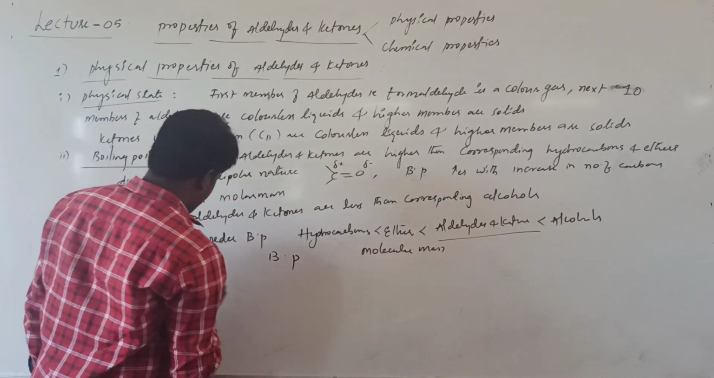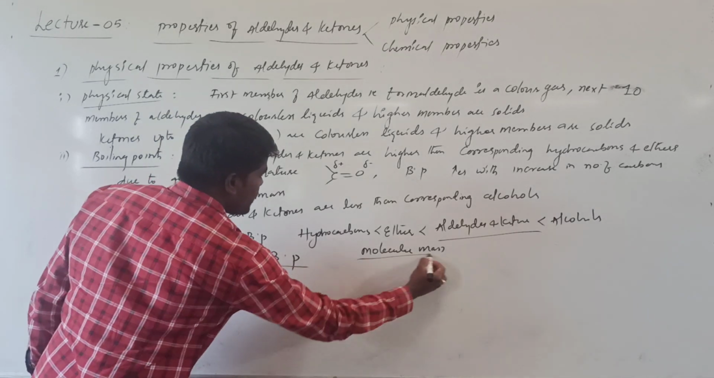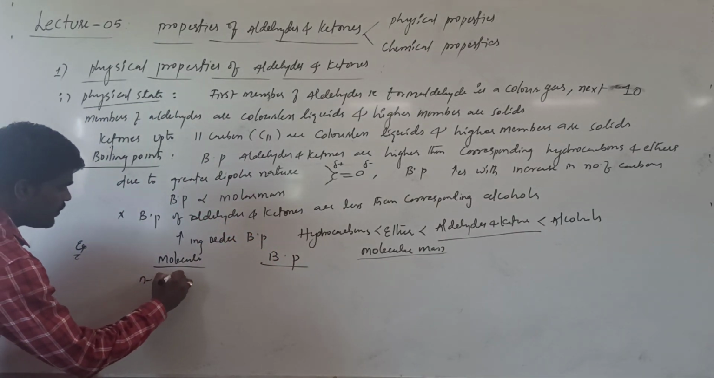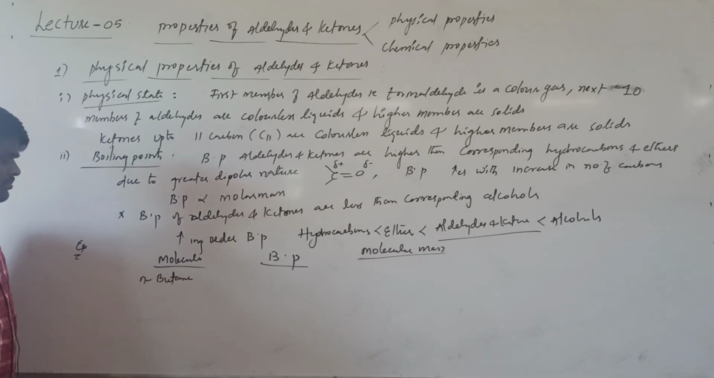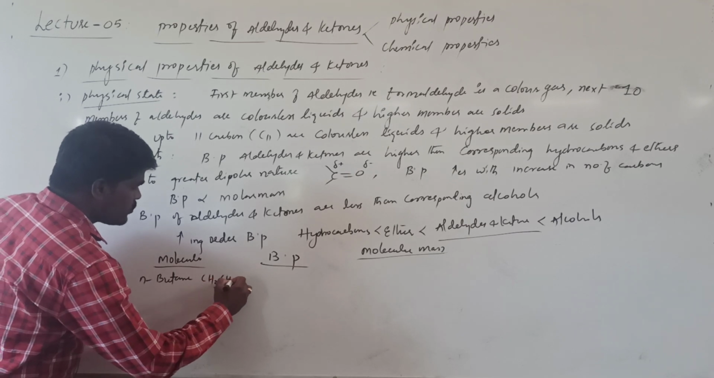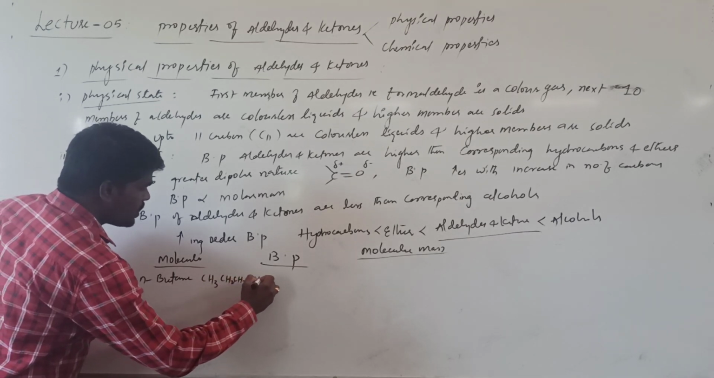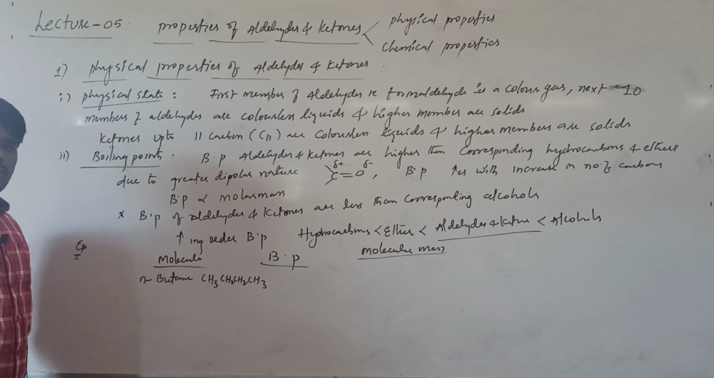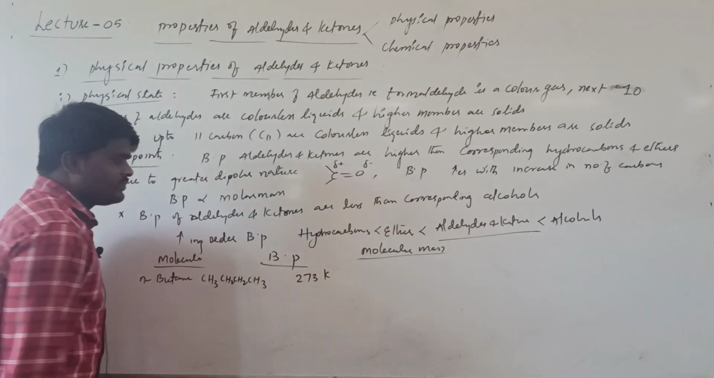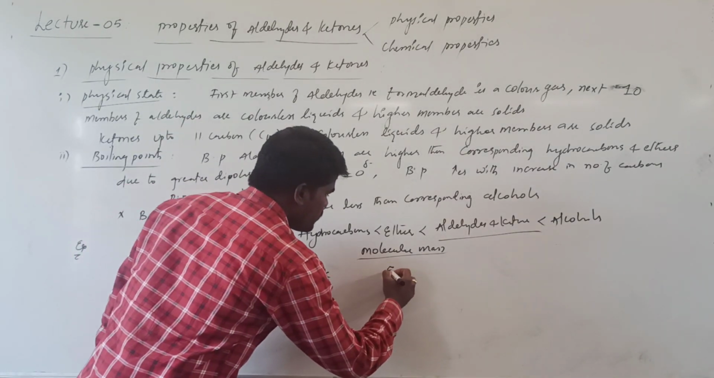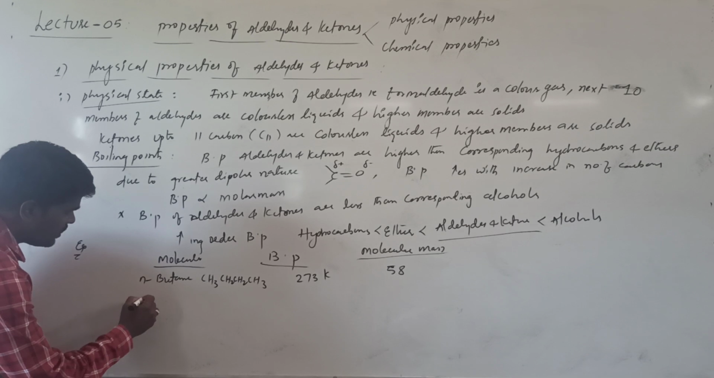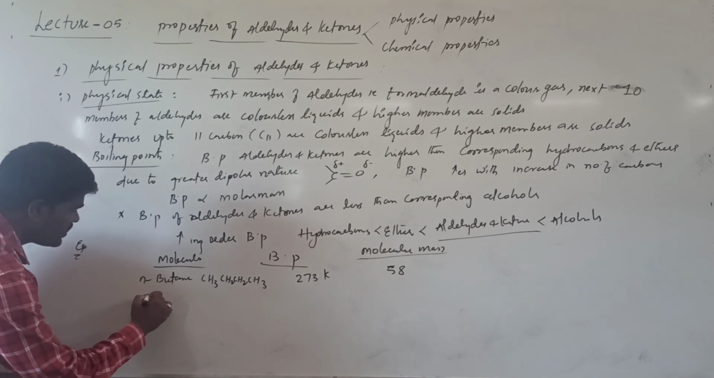Let us see a few examples in order to understand this in a better way. Suppose you are taking n-butane. What is n-butane? The structure of n-butane will be CH3, CH2, CH2 and CH3. Its boiling point is 273 Kelvin, and its molecular mass is 58. And if you are talking about the ethyl methyl